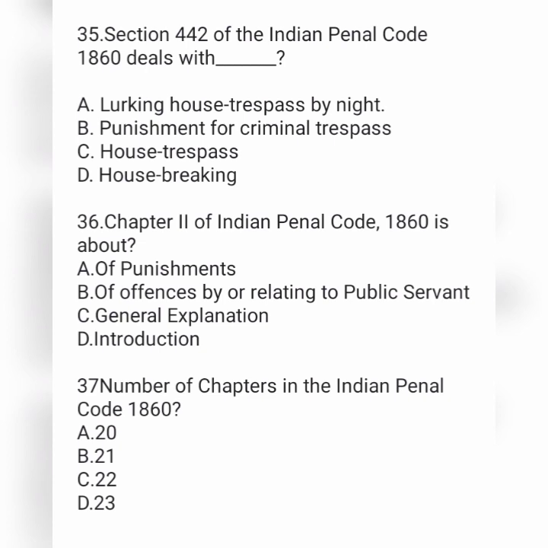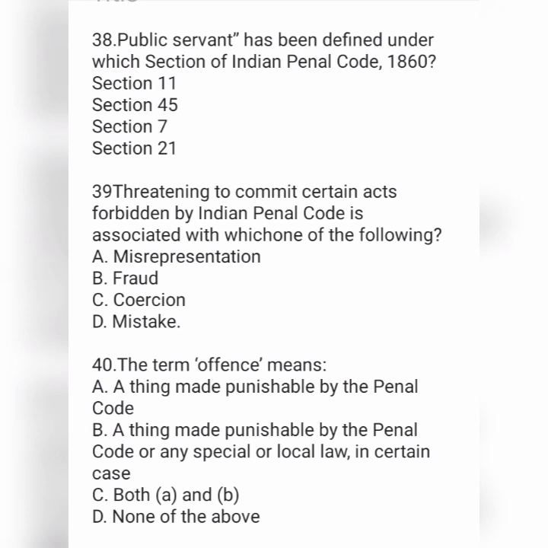Next, number of chapters in the Indian Penal Code 1860. Option A 20, option B 21, option C 22 and option D 23. Next question, public servant has been defined under which section of Indian Penal Code? Option A Section 11, option B Section 45, option C Section 7 and option D Section 21. Next, threatening to commit certain acts forbidden by IPC is associated with which one of the following? Option A misrepresentation, option B fraud, option C coercion and option D mistake.